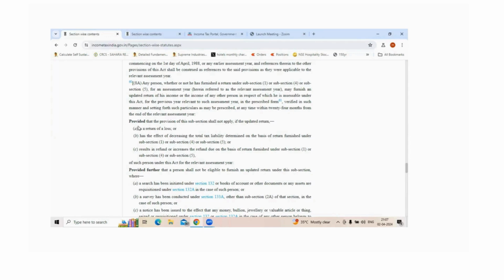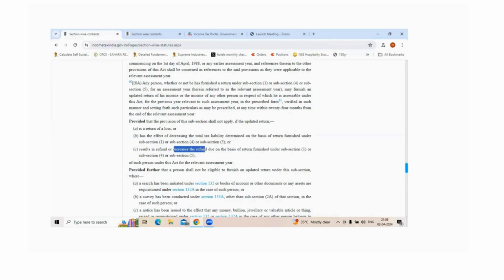And then there is an additional provision here. This provision gives us the details of when this subsection will not apply. This updated return, you cannot file for a return of loss. That means in case you are filing for loss, then you cannot file this updated return. And in case you are decreasing the tax liability, that means if you are bringing in more deductions, or reducing the tax liability by any other pattern, then you cannot use the updated return. In case this updated return results in a refund or an increase in the refund, that means you need to get a refund from the Government of India, then you cannot use it.